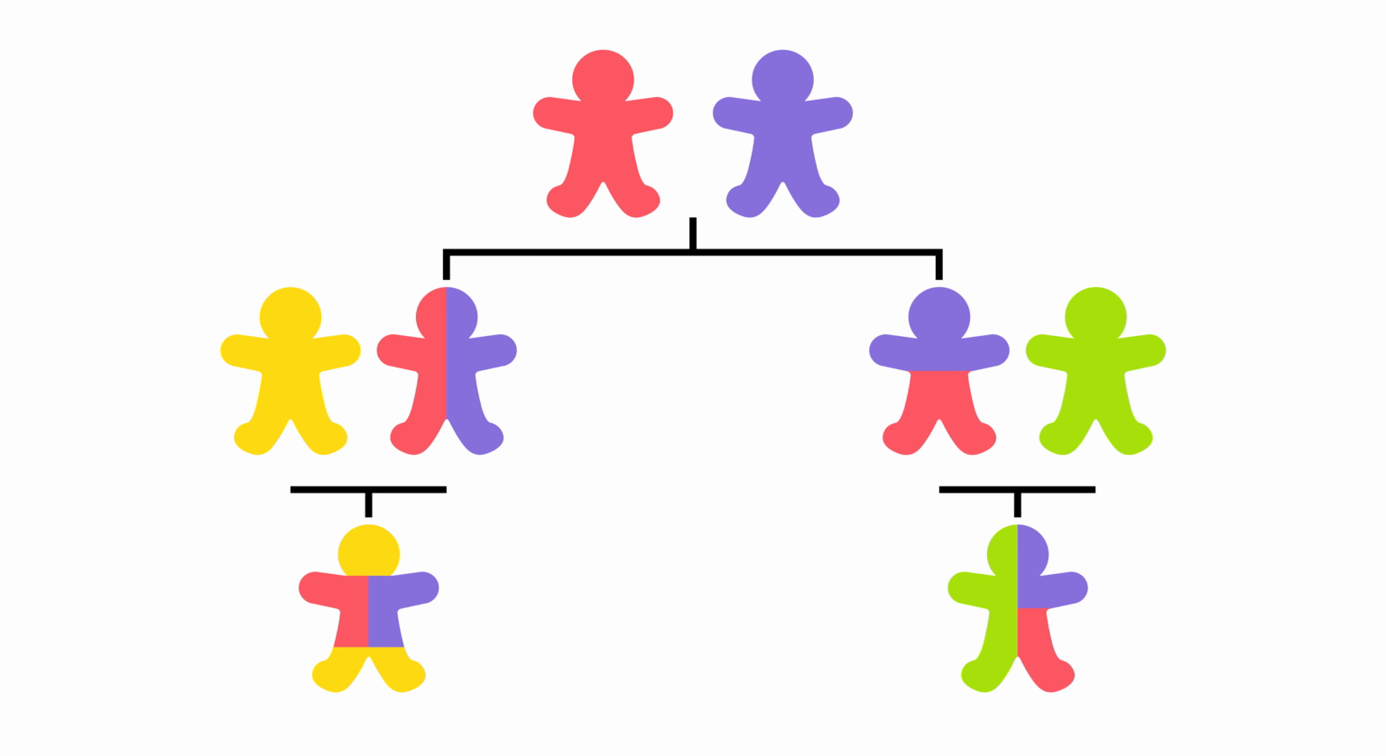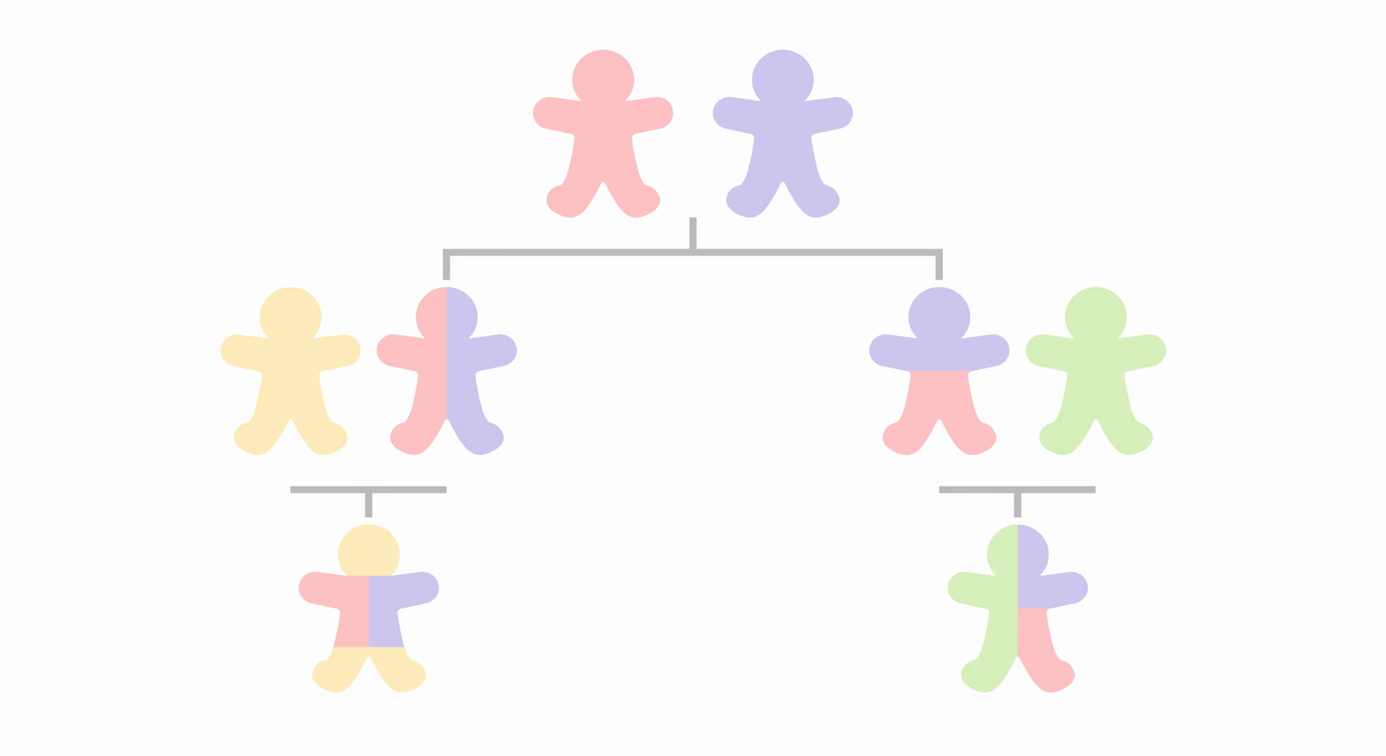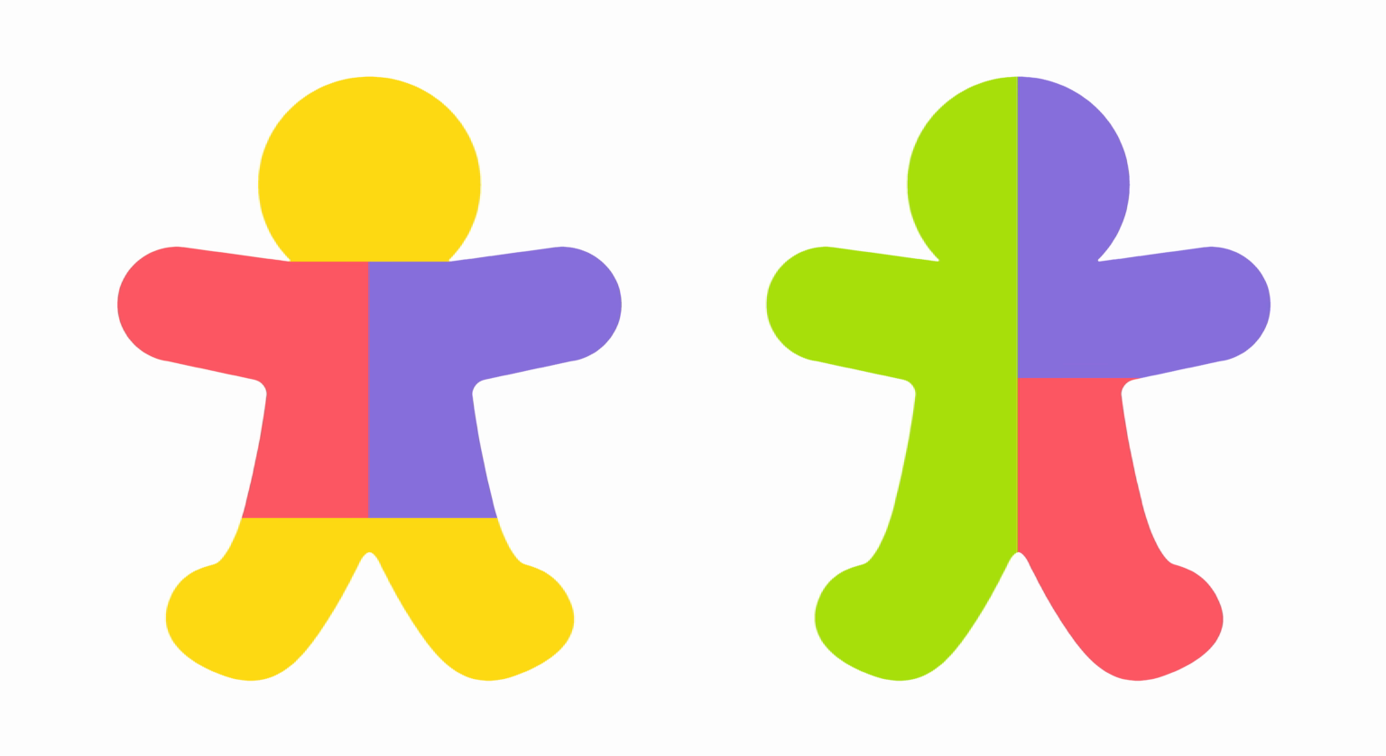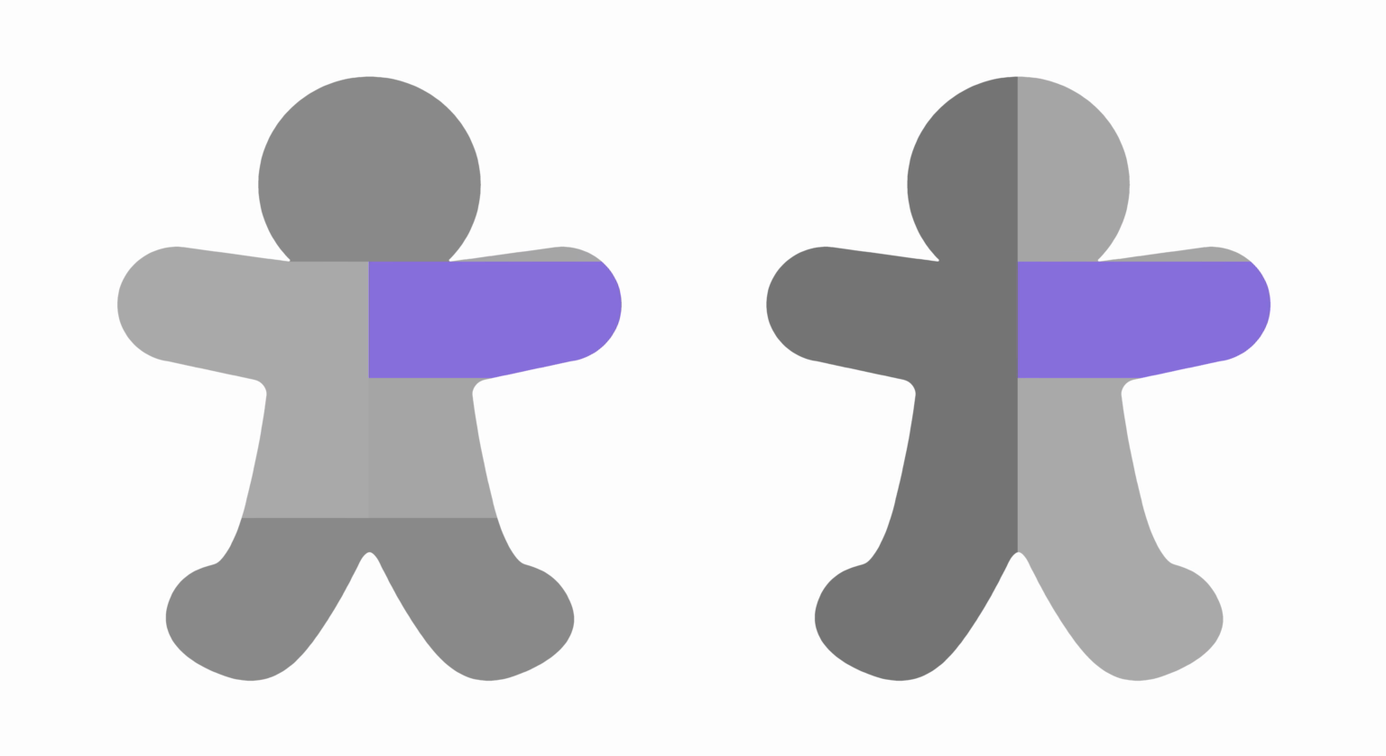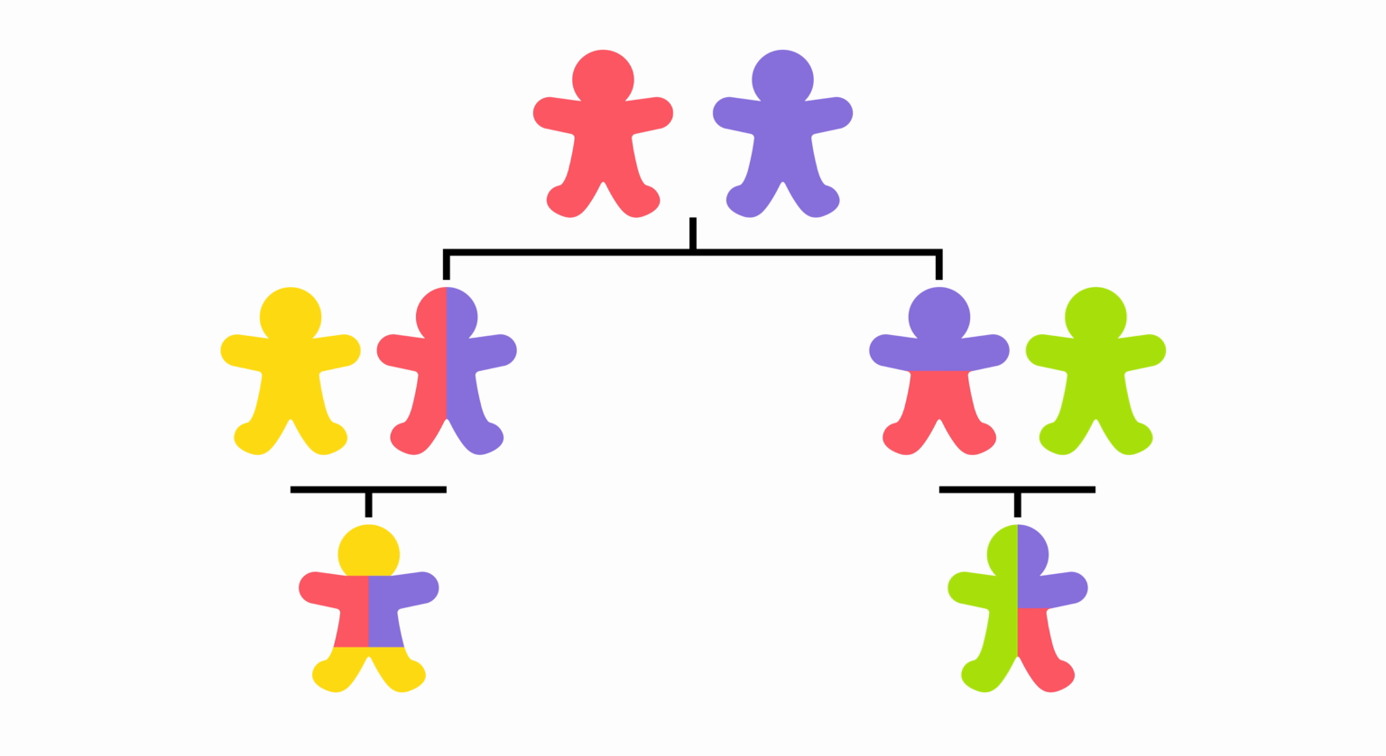And you can see when looking at the cousins here that they share, on average, about 12.5% of their DNA. In these two, it's going to be this little section here. So there you go. There's a simple way of looking at the percentage of DNA inheritance in families.